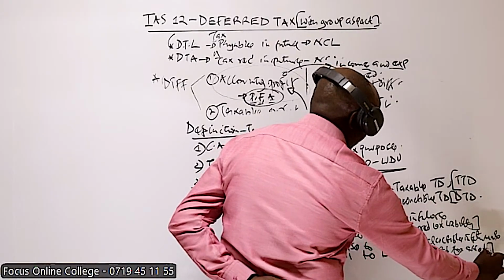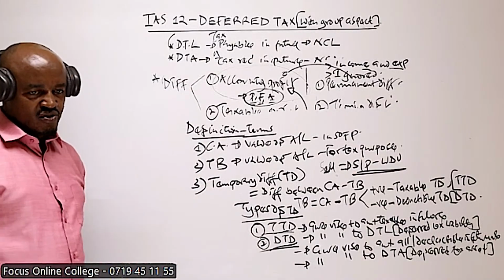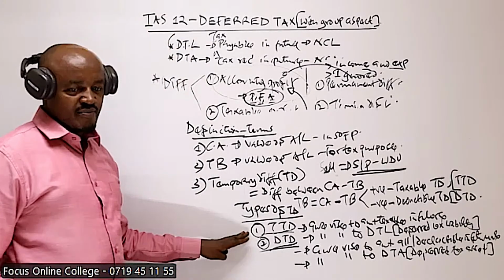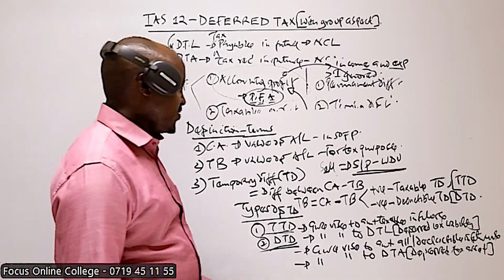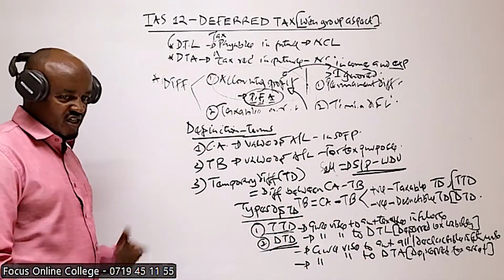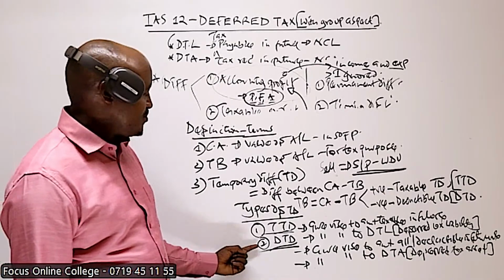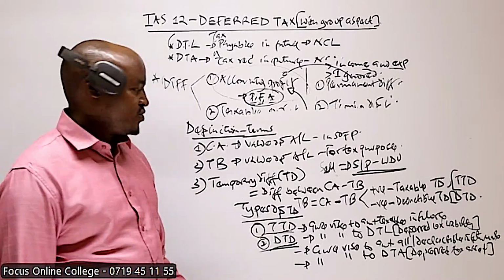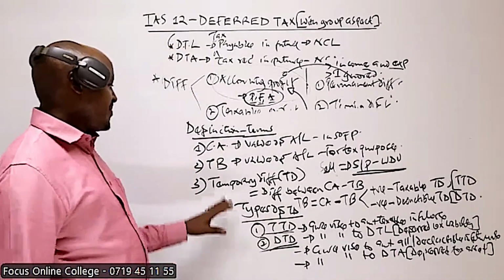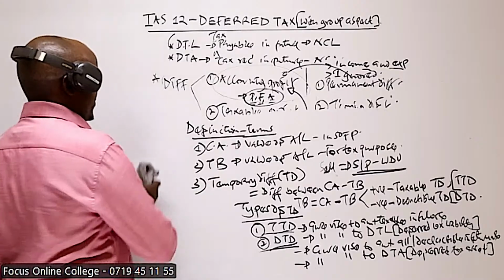I will try to simplify this because I don't want to go into details. So just understand that in case we have a taxable temporary difference, that gives rise to deferred tax liability. That's just what you need to know. No need of going into details as to why that will occur. The deductible temporary difference gives rise to a deferred tax asset. And also you need to remember here, we have those two types of temporary difference.